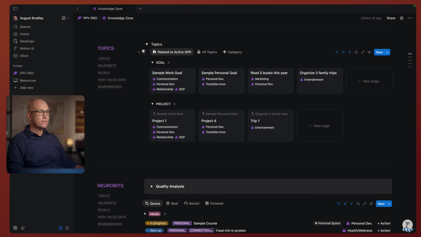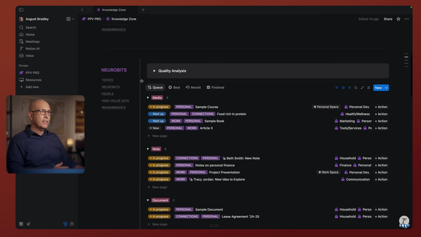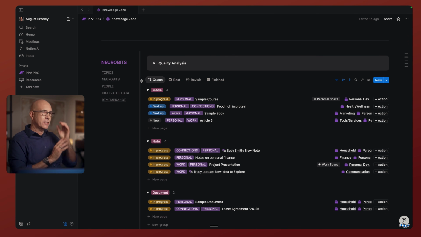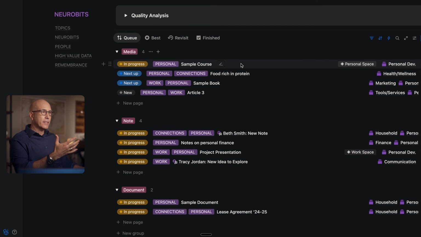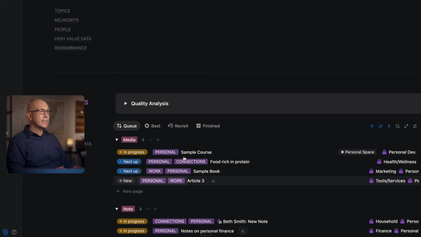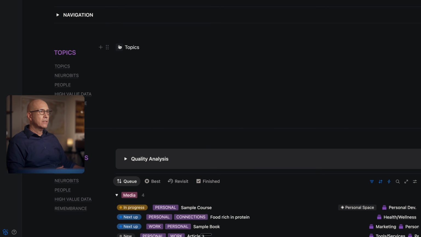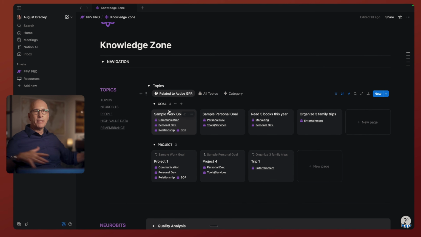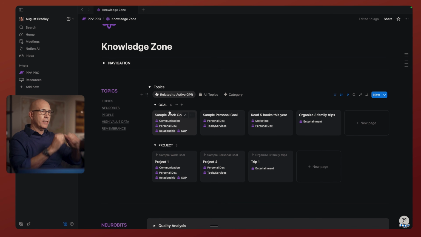And under each goal and project, it has all of the topics that are relevant for your active goals and your active projects. Neurobits are all of the individual pieces of knowledge and information you accumulate, whether it's a big one like courses or books, or simple things like notes, meeting notes, a thought you had. All of these will be tagged to topics. And then when you look in the topic, all of those neurobits will flow up and resurface.